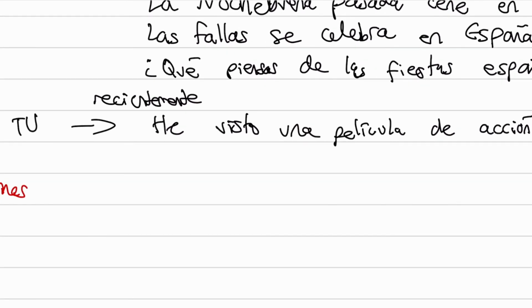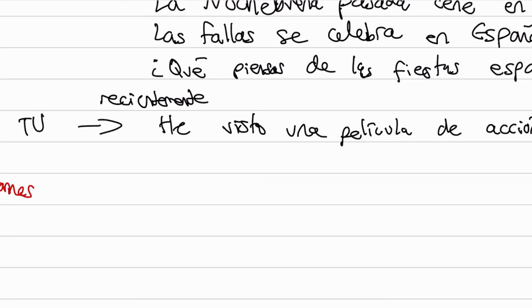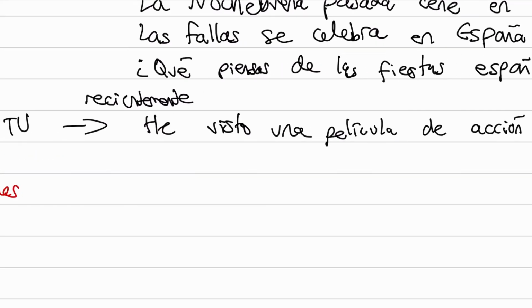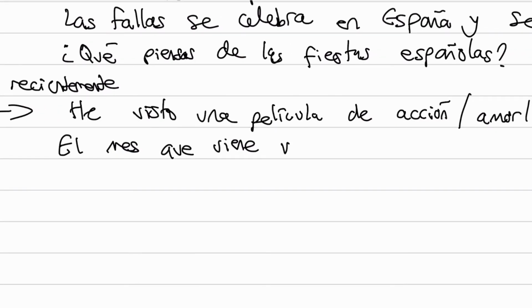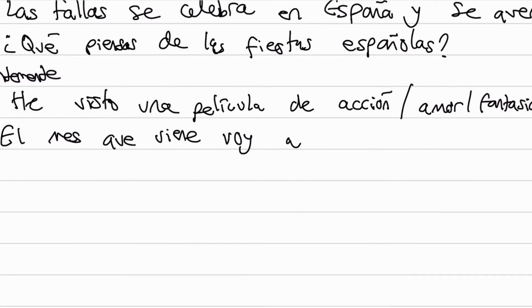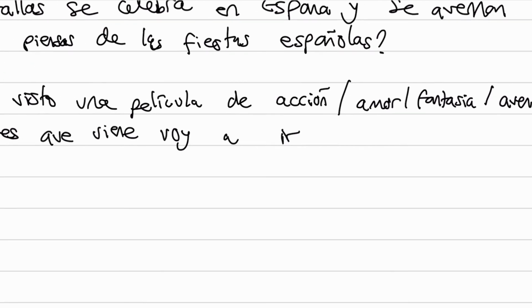What else can we talk about in movies? We can talk about going to the cinema, but I'm going to avoid the present tense. Let's talk about the future tense. So, el mes que viene, again, just to be a bit different and use unique words. El mes is just the month. Instead of saying año or semana, we can just use el mes. It's a similar thing, isn't it? The month. So next month, el mes que viene, voy a ir al cine.